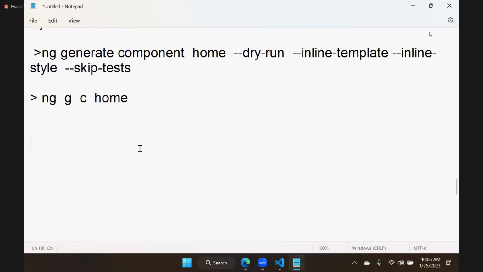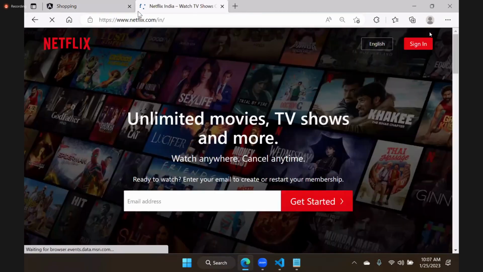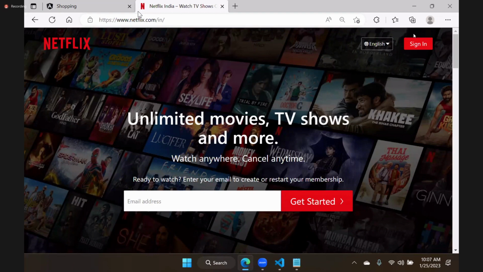We will see now an example of building a page. Let's try designing yesterday's Netflix-like page. Let's open Netflix and try to design this page. In this page, we first need to decide how many components are there. We need to understand how many components are there.